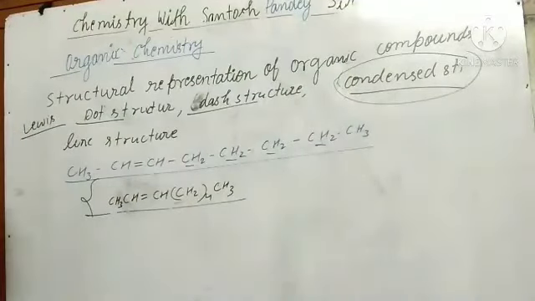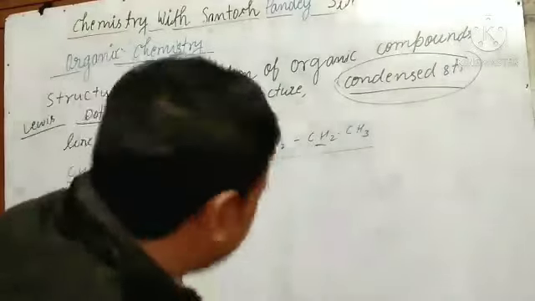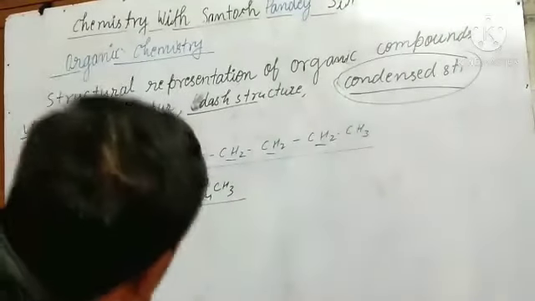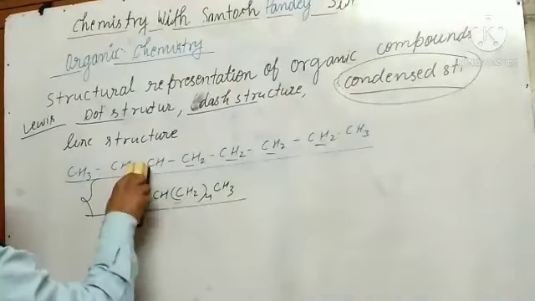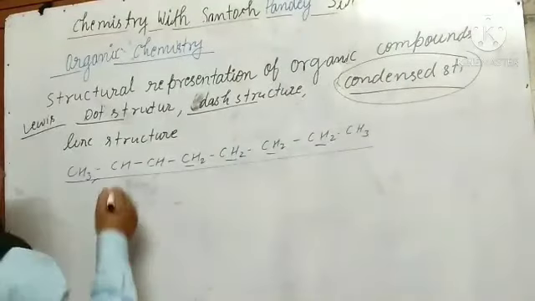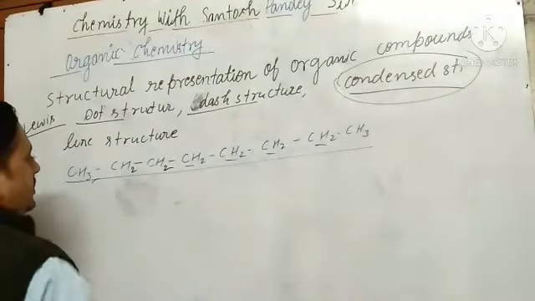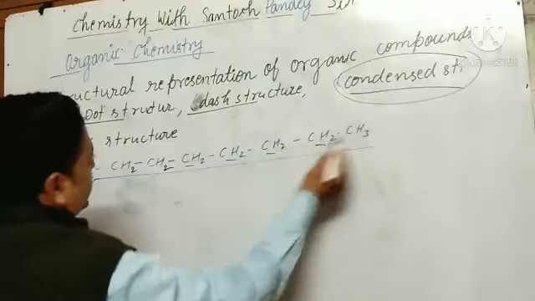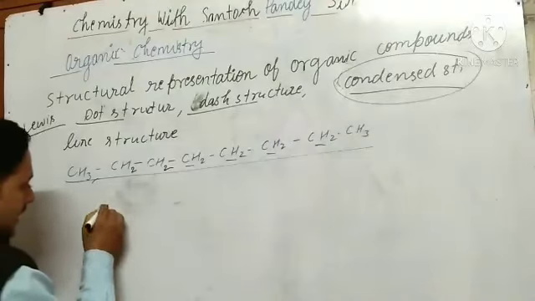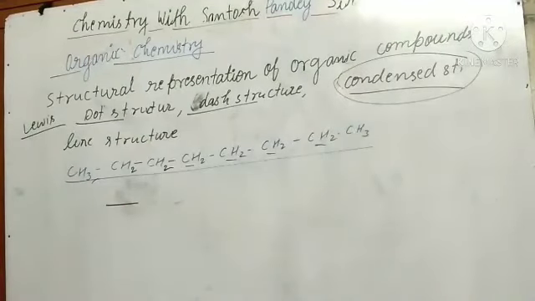And the last is the line structure. So let us see what the line structure is. If I write it like this, just let us see. For this I can write a line structure. Here I will make CH2. How many carbons are there? 1, 2, 3, 4, 5, 6, 7, 8. Okay. So here we are writing the line structure, with one line for each carbon. And how many carbons are there? Just see how many.